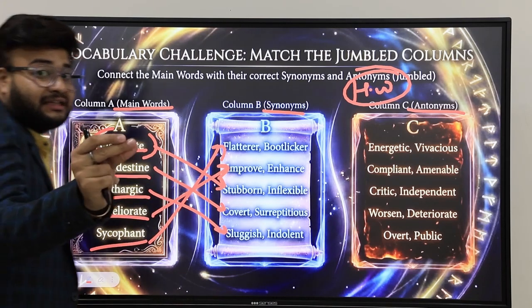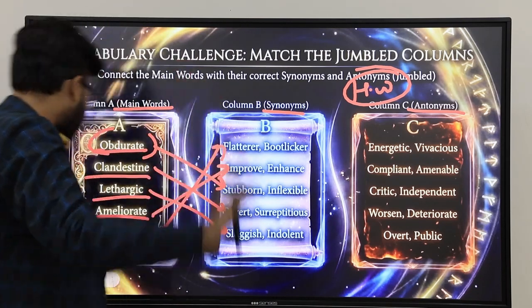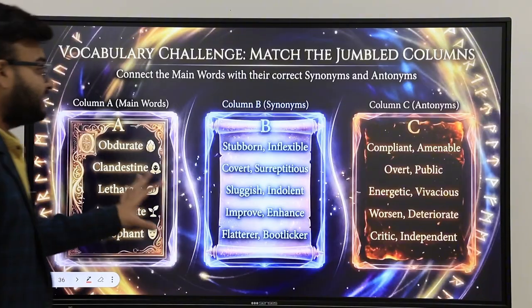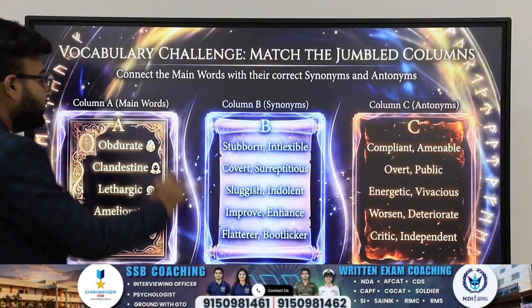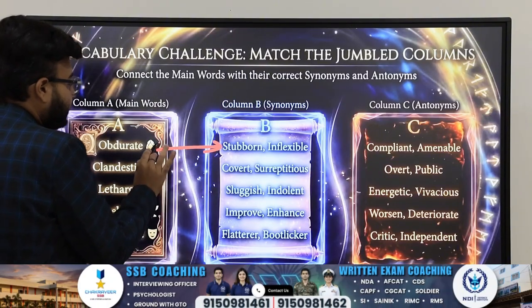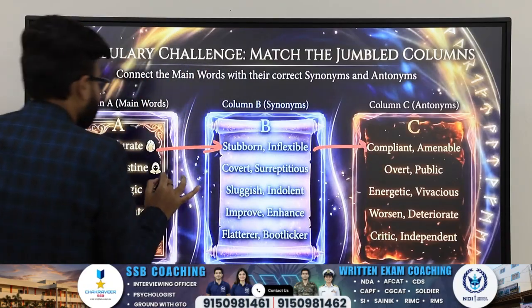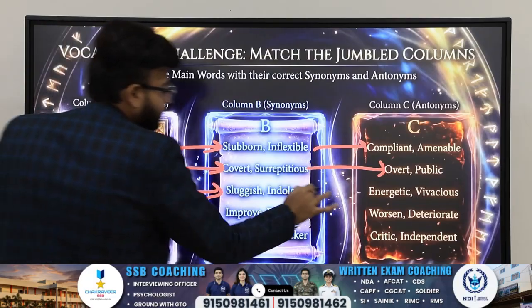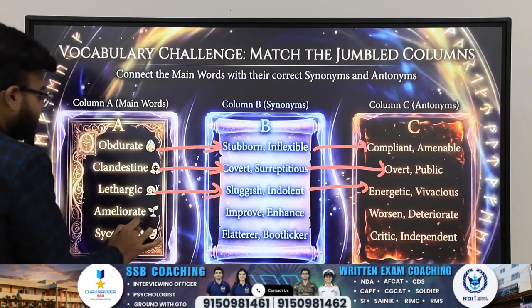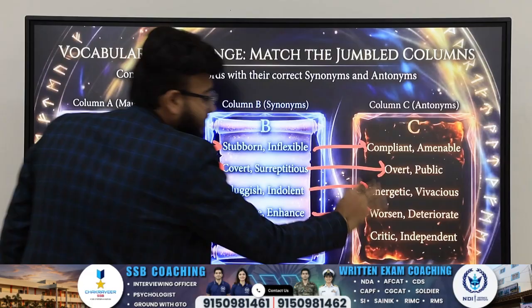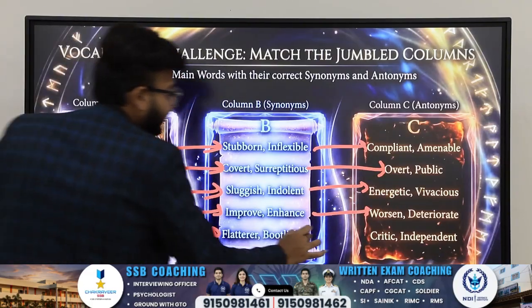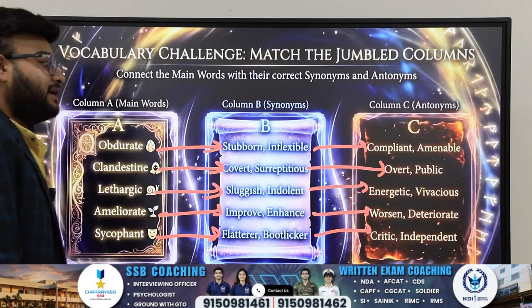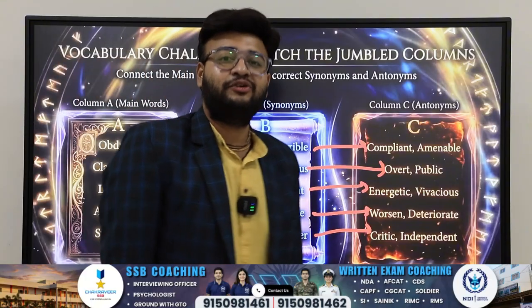And I'm revealing the answers now. So do not cheat, and try to match your answers. This is the answer for each and every word. Obdurate, and this is the antonym. Clandestine: overt and public. Lethargic: energetic and vivacious. Ameliorate: worsen and deteriorate. Sycophant: critic and independent.